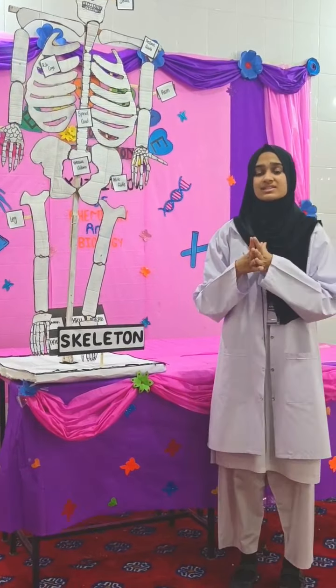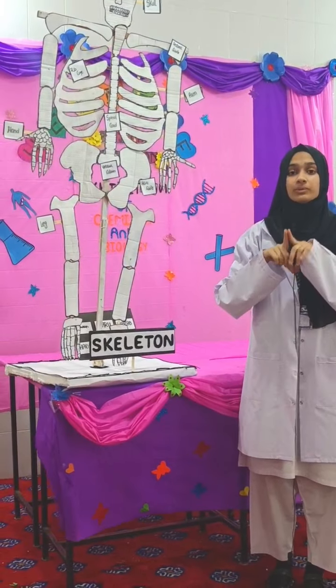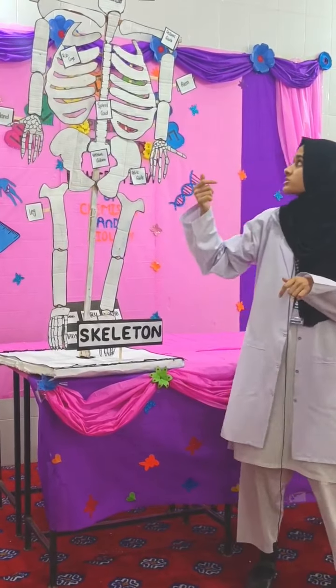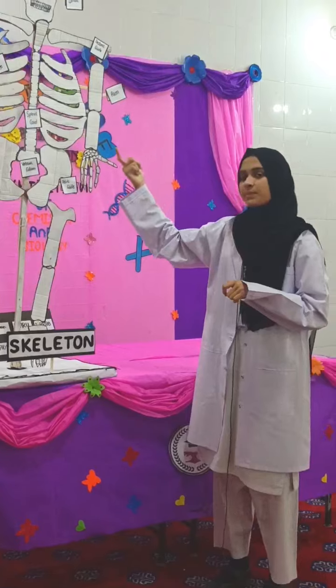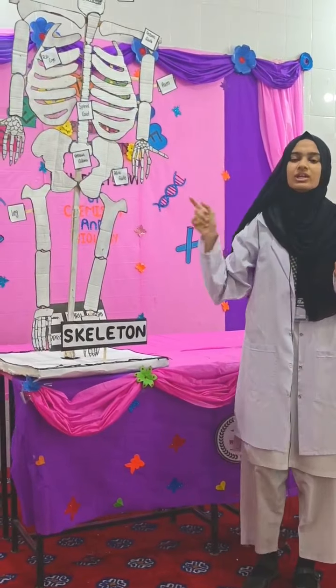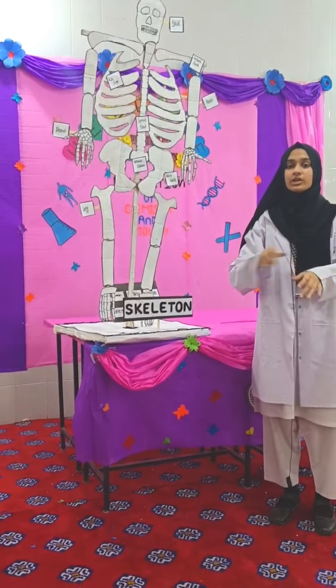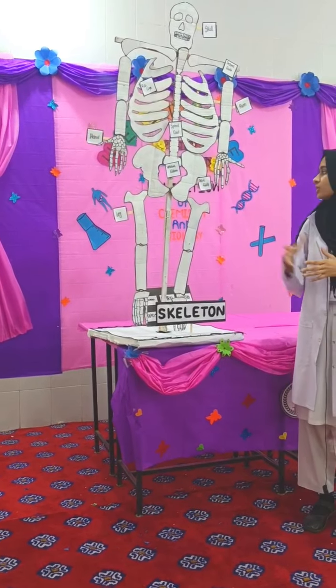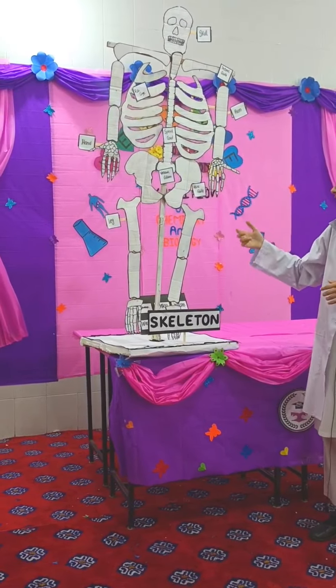Now I will move to the axial skeleton. Now the question is, what is the axial skeleton? The upper part of our human body is called the axial skeleton, and it consists of the skull, rib cage and spinal cord. Now what about the lower part? The lower part of the human body is called the appendicular skeleton, and it consists of hands, arms, legs and foot.